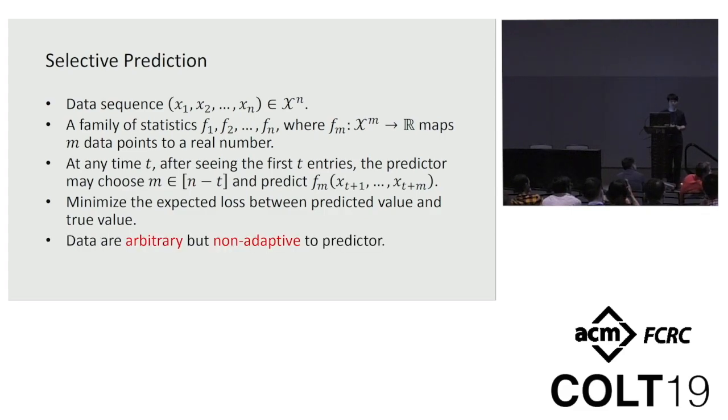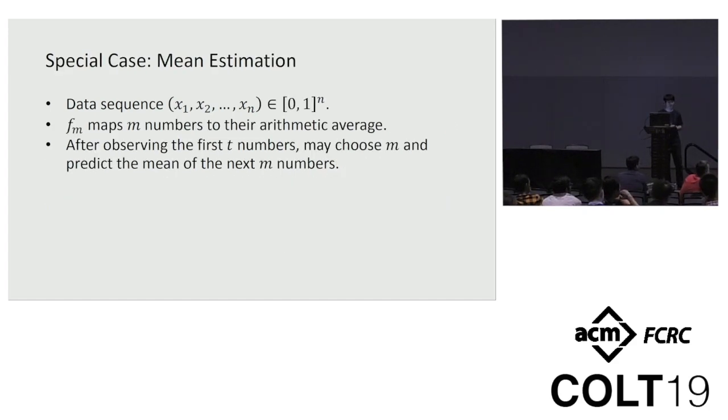It is also worth pointing out that in this model, we allow the data to be quite arbitrary, but it cannot depend on our actual prediction, so the adversary is arbitrary but non-adaptive, or oblivious. And as a very special case, if the data sequence is just a bounded number sequence, and the function is just the arithmetic mean, we get what we call the mean estimation problem, where after we have seen the first t numbers in a sequence, we try to choose the window length m and predict the average of the next m numbers.